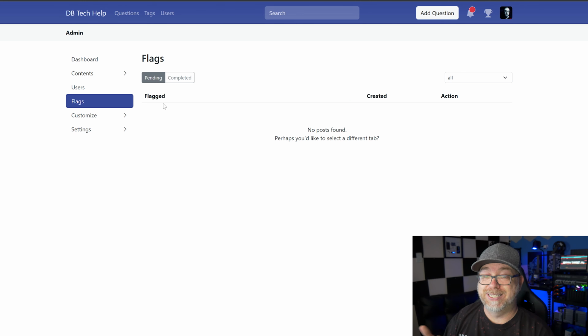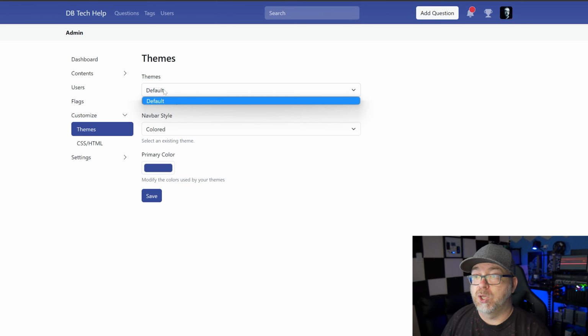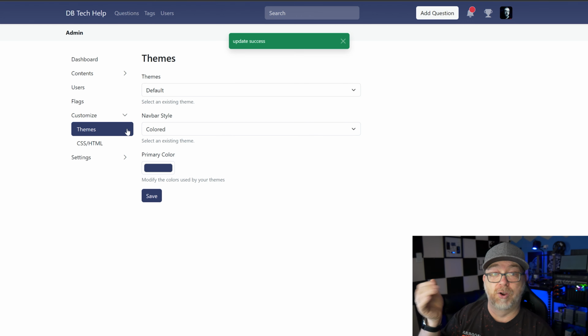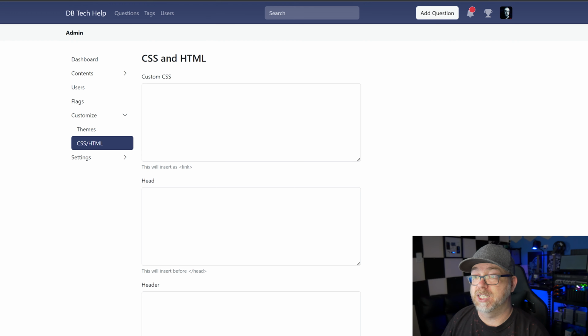Anything that's been flagged, you can see here. Customization for themes. There's just the one theme. Hopefully they will be adding more themes or theming options later on. Navbar style, colored or light. You can just come over here and say, I want that color, and then click save. And then it's that color just that quickly. I love that. You can also come in here and add some custom CSS.